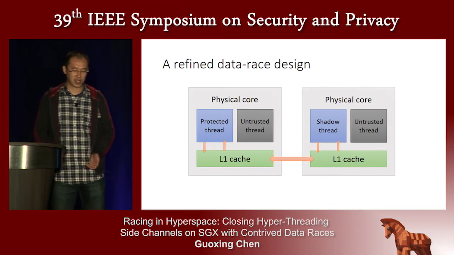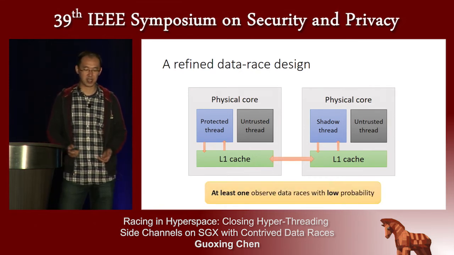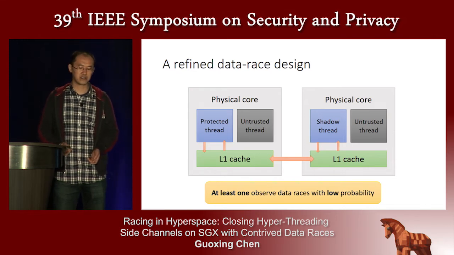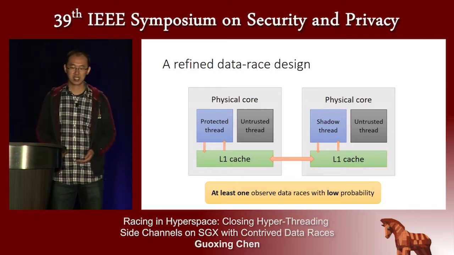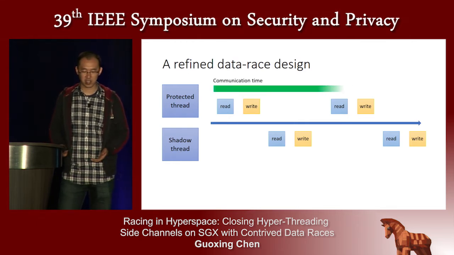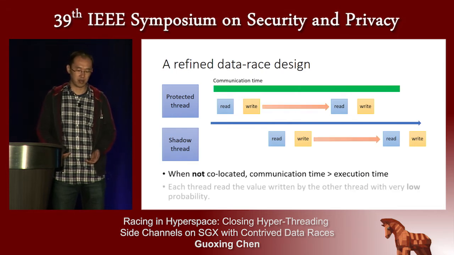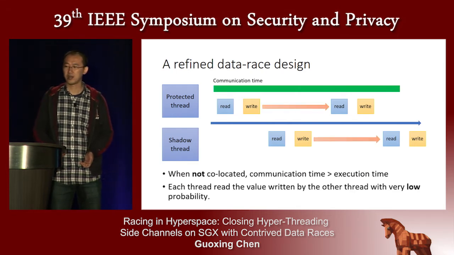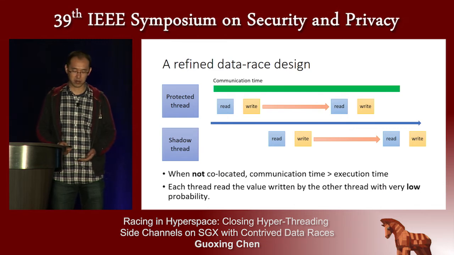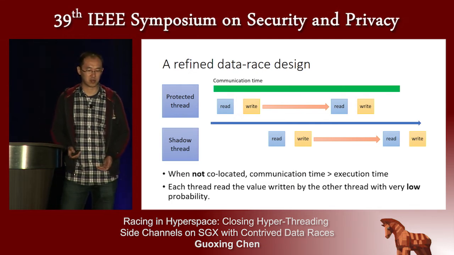And when they are not collocated, the design goal here is that at least one of them observes data race with low probability. And here we can see the communication time is much larger. So each thread will have a low probability to observe the data race from the data written by the other thread. So now we have a way to measure the data race probability, but how can we use it to produce the collocation test results?